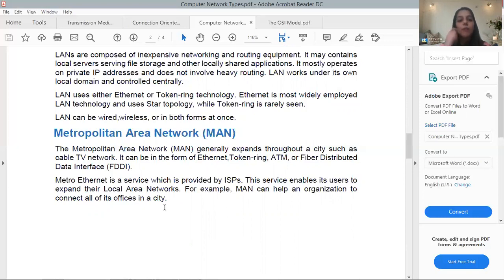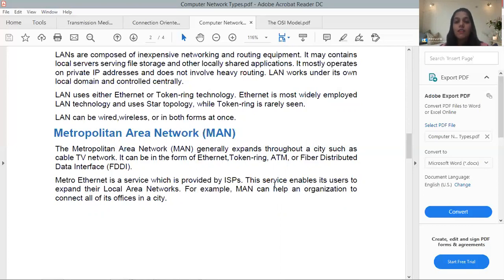Okay. So MAN can help an organization connect all of its offices in a city, like we take the example of Amazon. Amazon has offices in different cities and different countries.